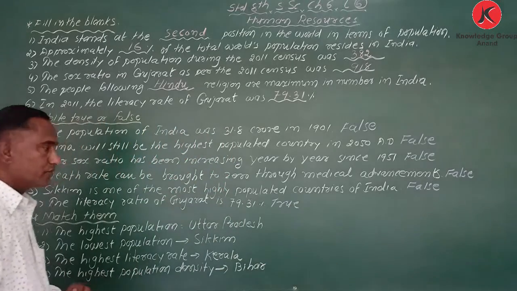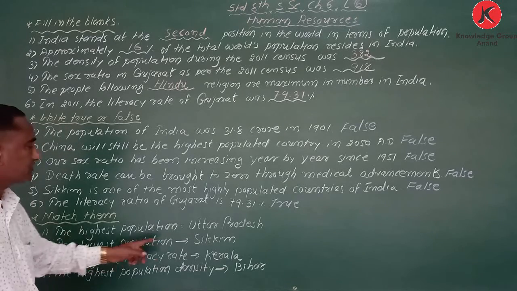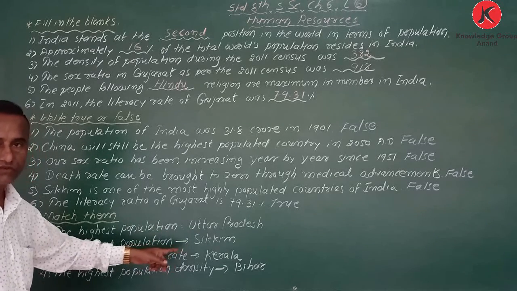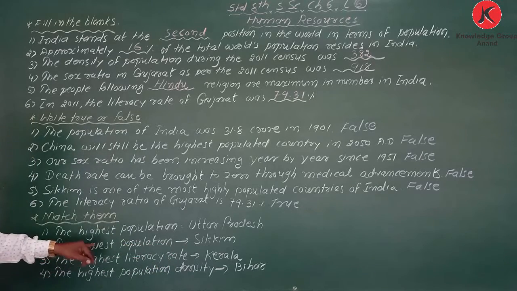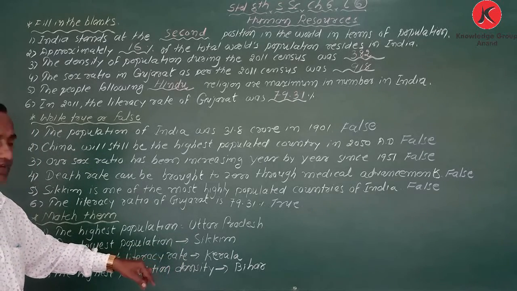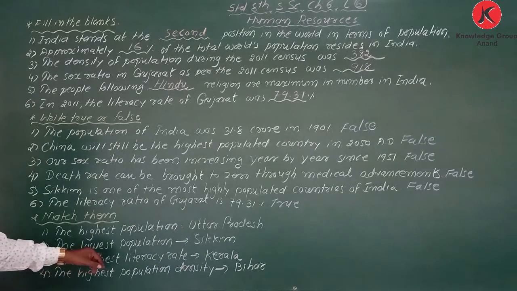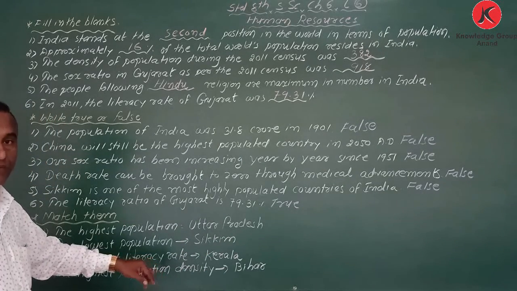That is true. Now next exercise is match the pairs correctly. My dear student, when you write in the examination, you have to write down the correct answer. Which state has the highest population? Uttar Pradesh. Which state has the lowest population?